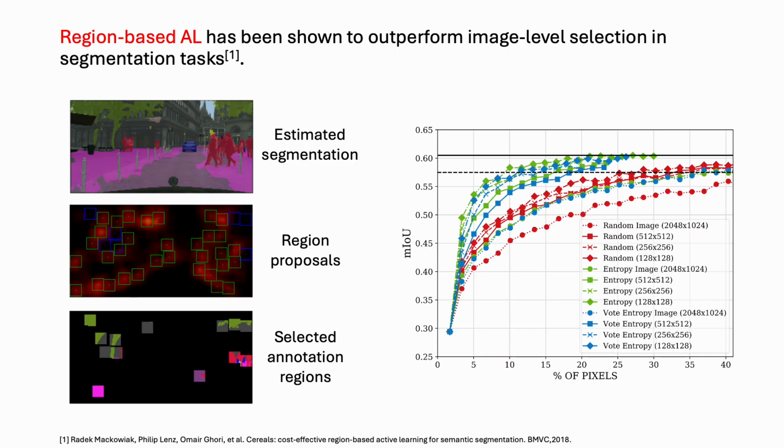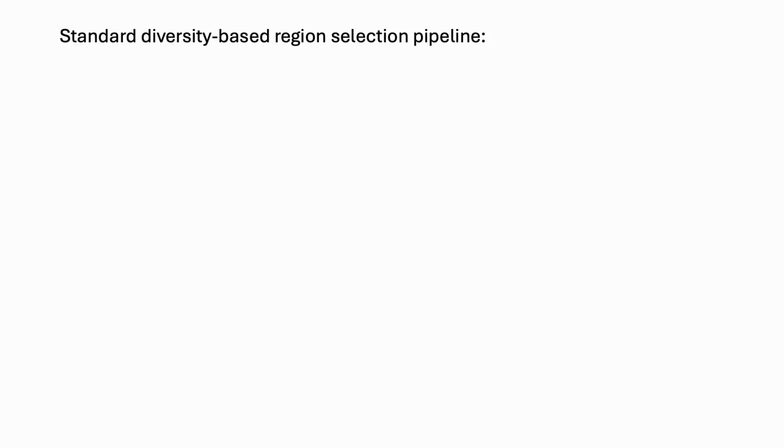On the right-hand side, we can see that the region selection is always more efficient than the entire image selection, which is represented by the dots. And this is true across all three annotation selection strategies. In this paper, we focus on diversity-based region selection.